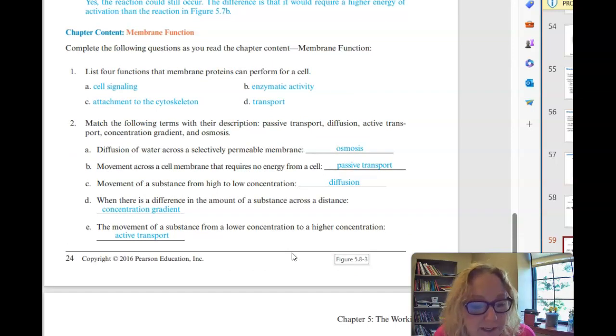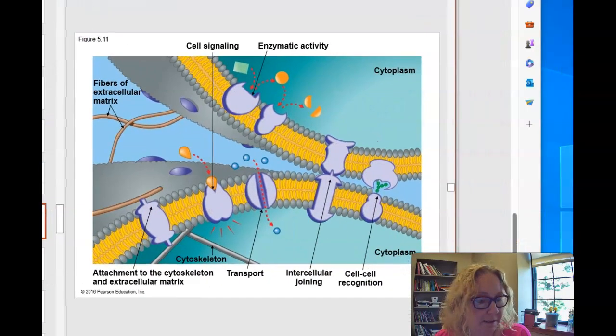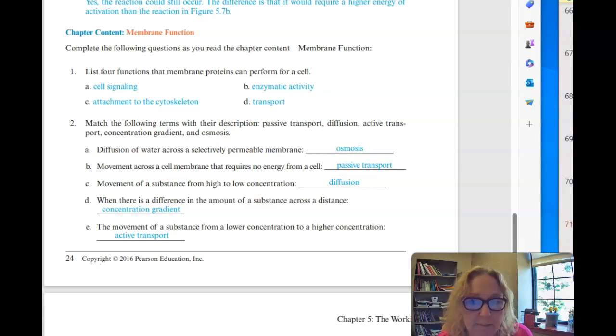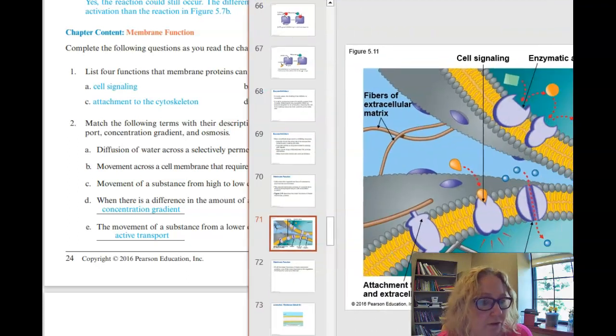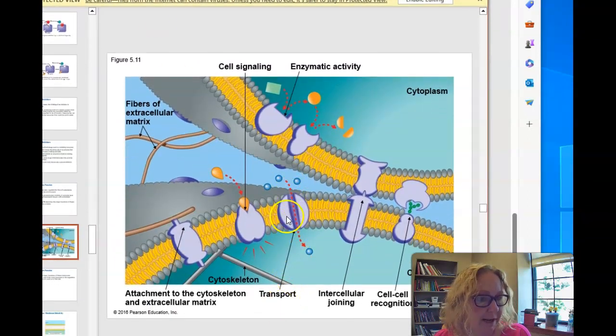Okay, membrane function. This was what we did in lab today. There are 4 functions that membrane proteins can perform. This is the actual membrane, the phospholipid bilayer that we've talked about. Looks like this, the phospholipid bilayer. So you've got cell signaling, you've got cell-to-cell recognition, you've got transport, you've got enzymatic activity. So you can see all those. Here's your transport right here. You've got transport in and out, cell signaling, cell-to-cell recognition, enzyme activity, and just the way it is attached to the cytoskeleton.